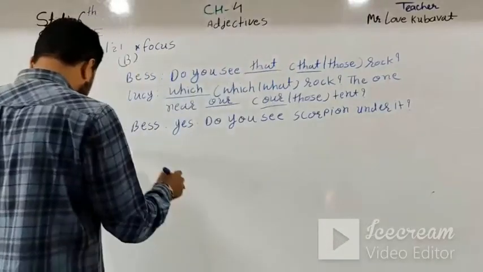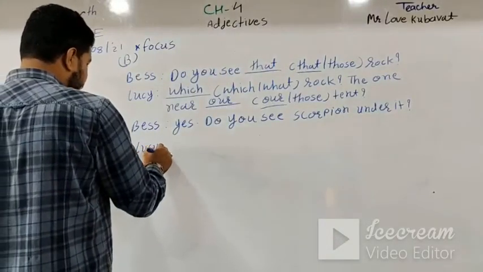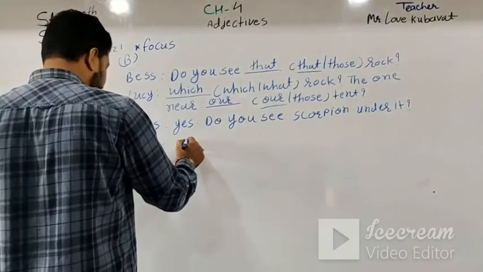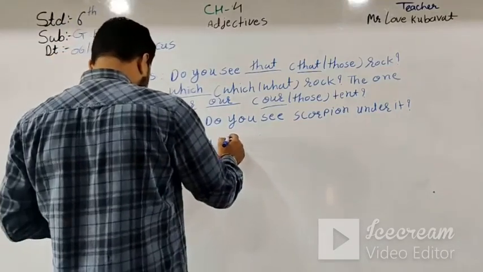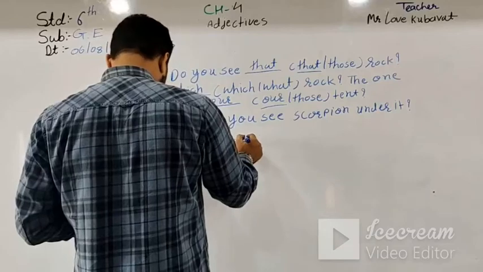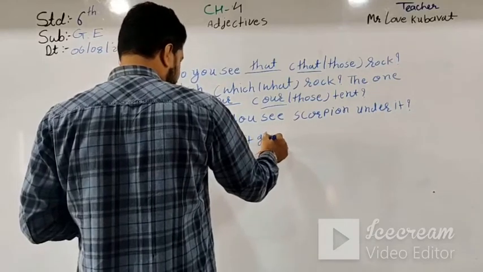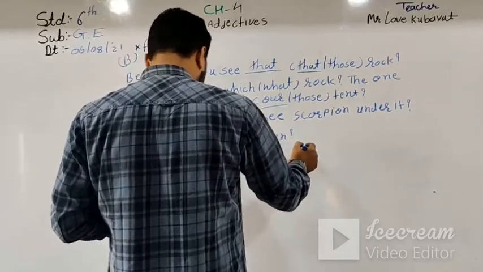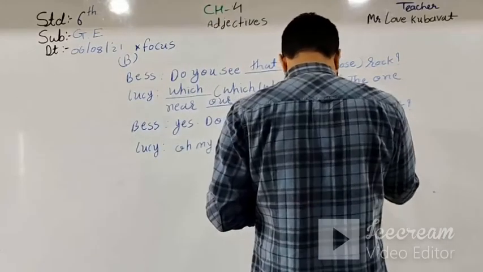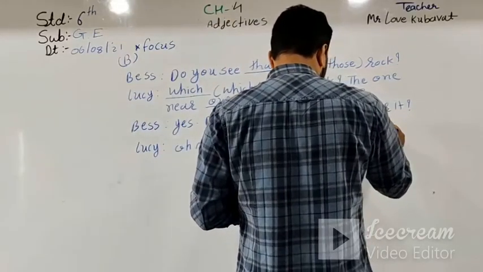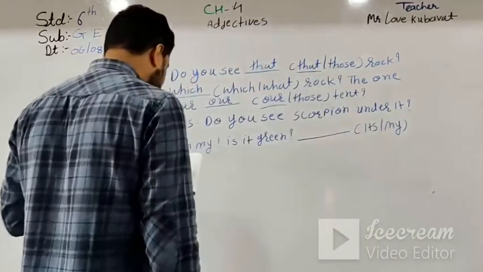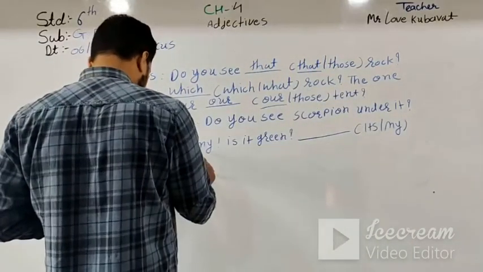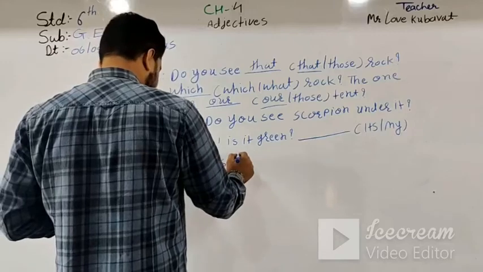Then Lucy says, oh my, it is green. Is it green? Then the blank in the bracket, its or my, tail is really long.